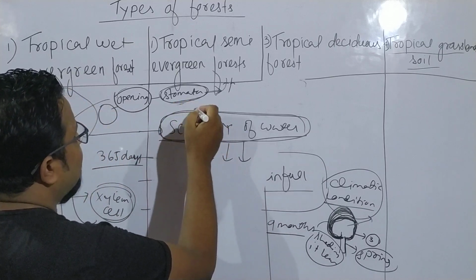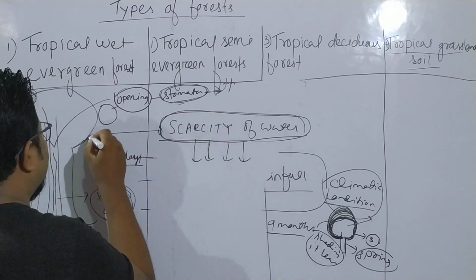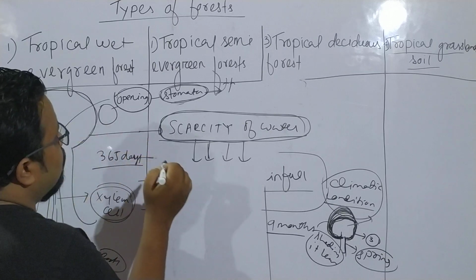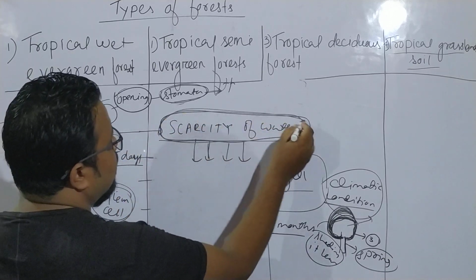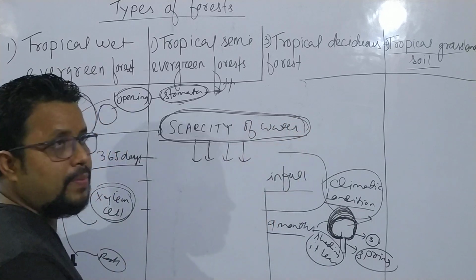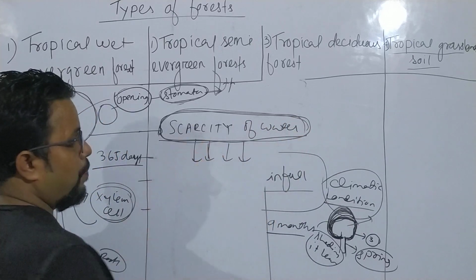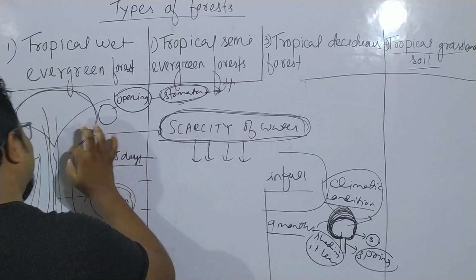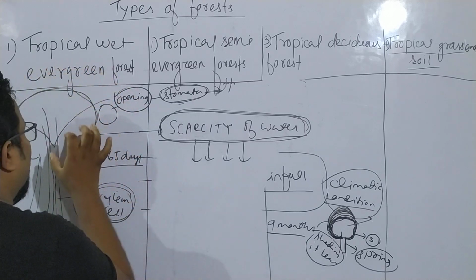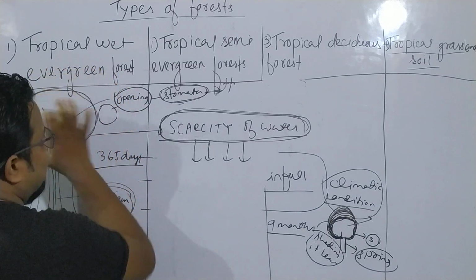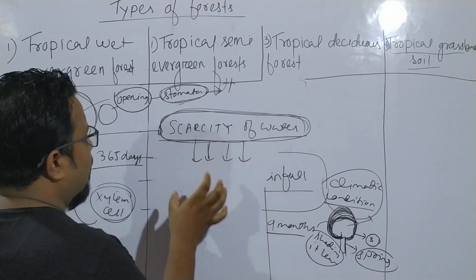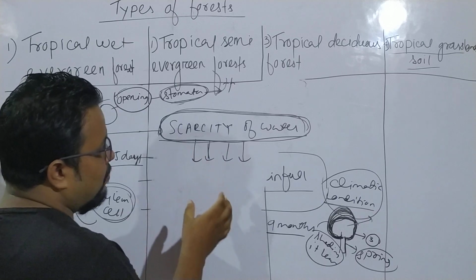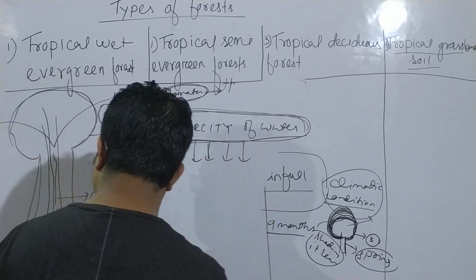The trees shed their leaves so that their transpiration can be prevented. In order to prevent the transpiration, these plants shed their leaves, because water is needed by plants also. Water is very essential for the plant.